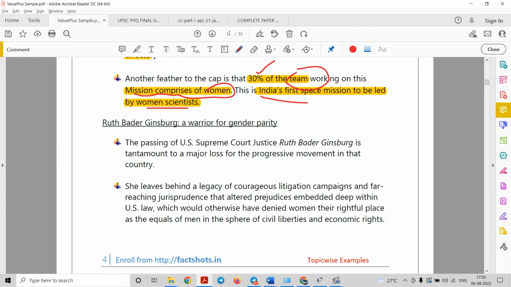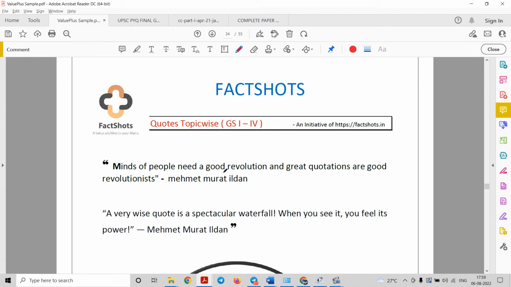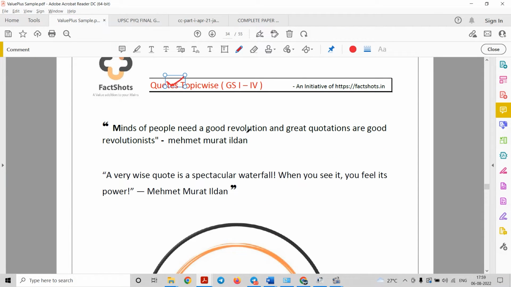So let us go to the next section, that is quotes which are arranged topic wise. Now we know that you can utilize quotes in various aspects. For example, in GS4 you can start an introduction or conclude with a quote. Again in essay you can quote a particular thinker or scholar.